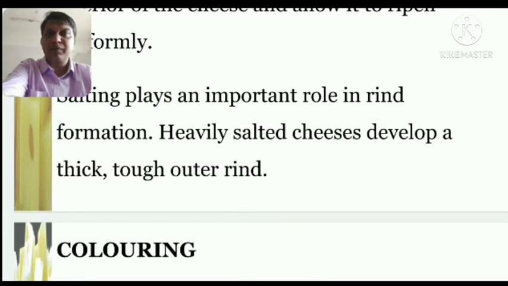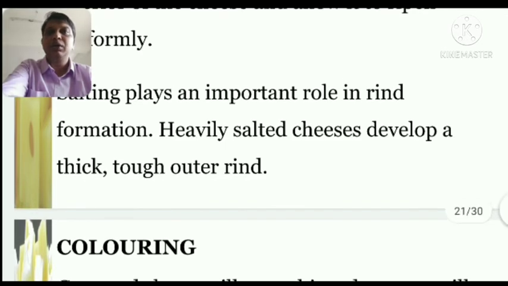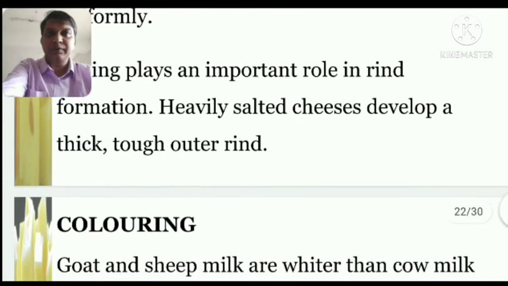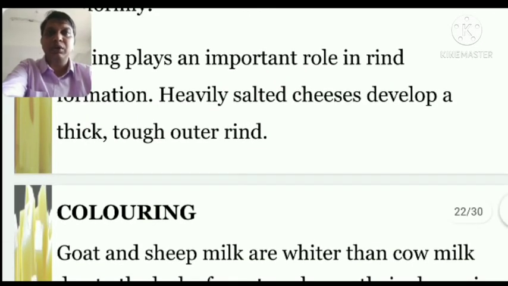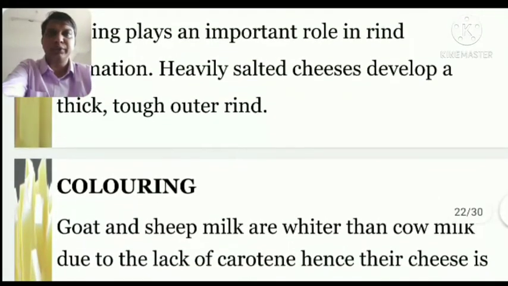Here it is written, if we want a hard outer rind that can contain its aroma, flavor and texture, we put lots of salt, which develops the rind. This helps contain the cheese's texture, flavors and aroma, and helps in wrapping the cheese without any destruction of the basic quality of the cheese.